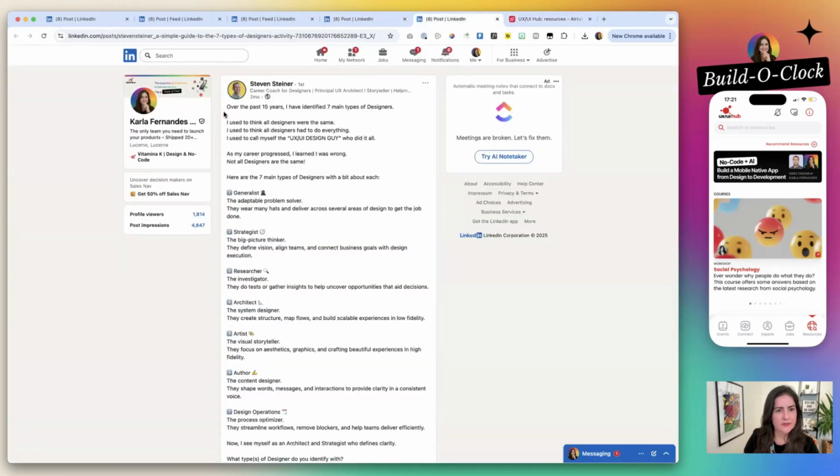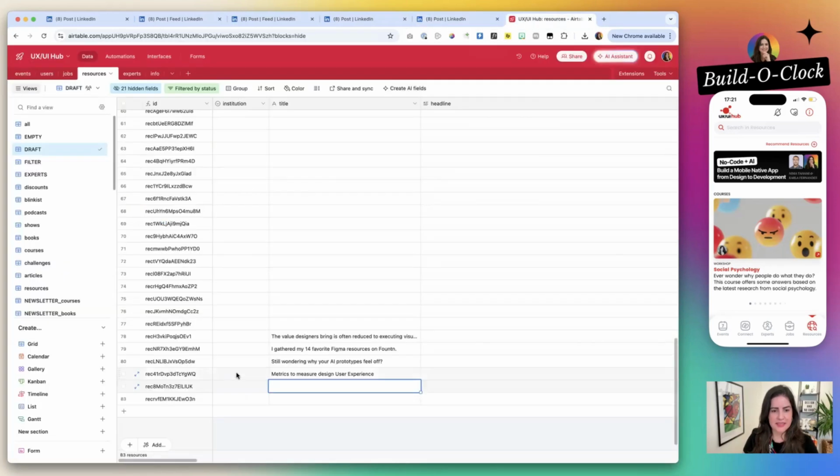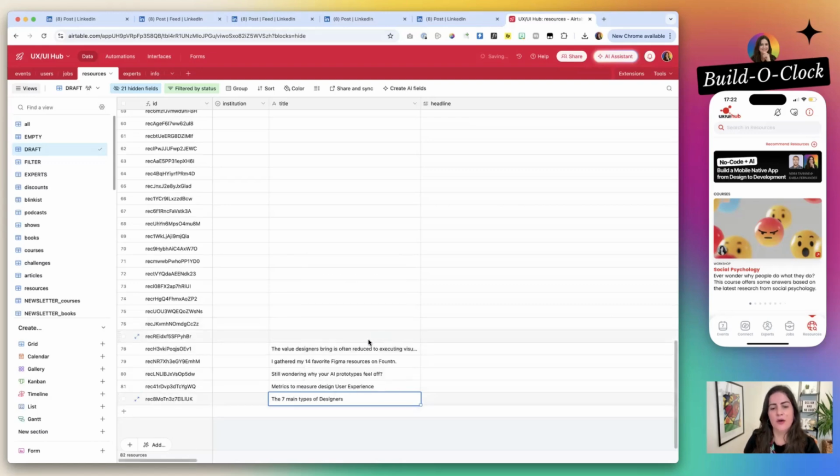And then we have the Stephen one. I have identified 7 main types of designers. I will just put here the 7 main types of designers. Great, we have all of them.